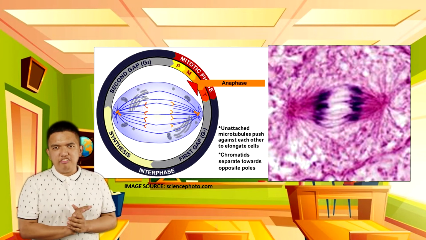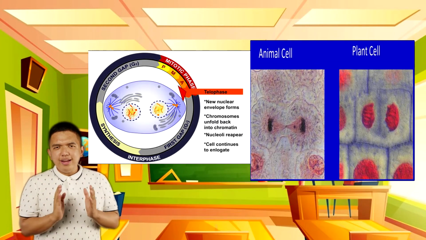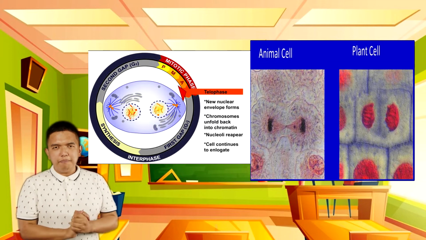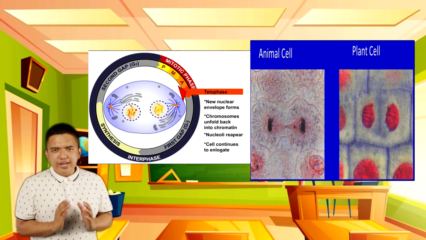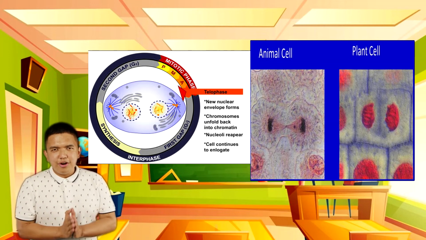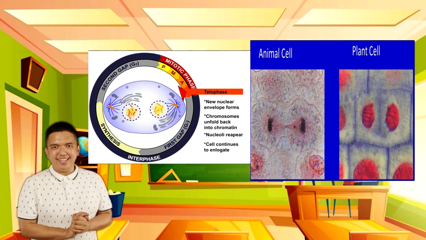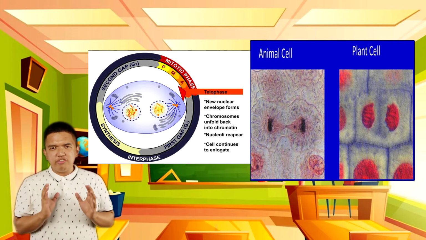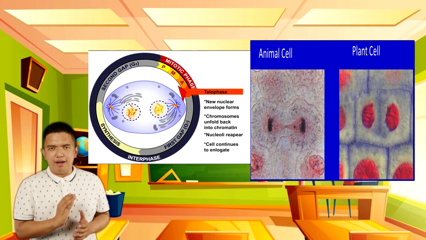The last phase of mitosis is the telophase stage. During this stage, the cell division is almost complete. The nuclear envelope has started to reconstruct around the chromosomes. Chromosomes begin to uncoil and revert to being chromatin. Karyokinesis, the whole process of mitosis, is not yet complete, as cytokinesis comes next.